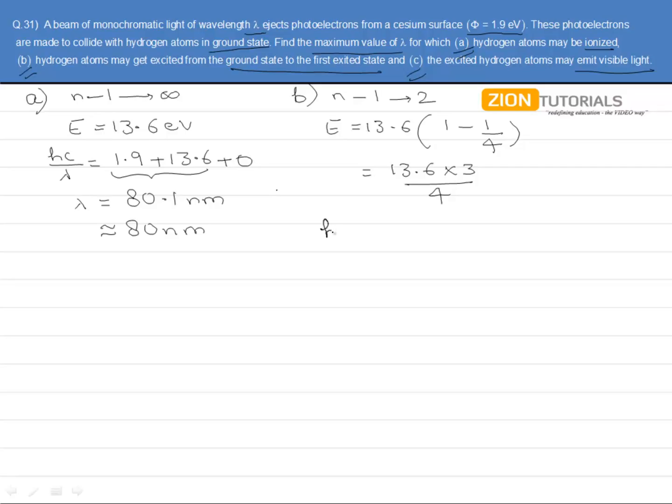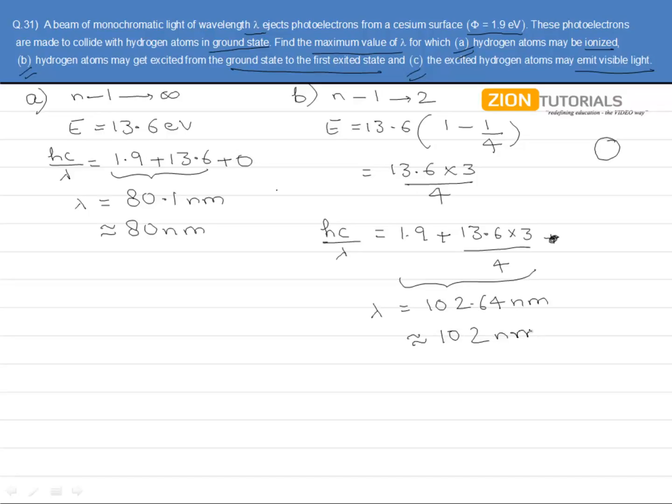Now here the energy of the photon, that is hc by lambda, needs to be minimum, which will be the work function, plus the energy for the transition, 13.6 into 3 by 4, plus the kinetic energy, which needs to be 0, rather the kinetic energy must be the one which is in the orbit, so nothing more to add here. So this is the minimum energy, corresponding to which we will be having the maximum lambda. So that comes out to be 102.64 nanometers, that is approximately 102 nanometers.